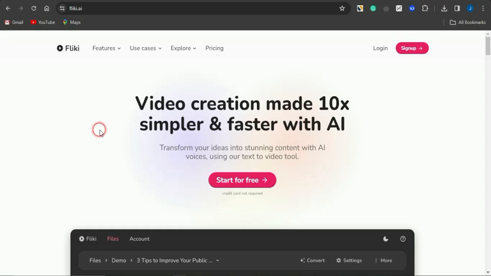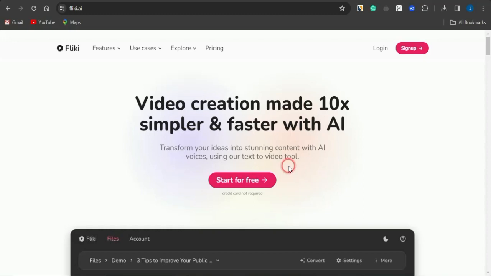And since we're actually going to be utilizing YouTube, we could generate videos on any niche of our choice. This particular AI tool is going to help us create videos 10 times faster and simpler. With the help of this AI tool, you can simply transform your ideas into stunning content with AI voices utilizing the text to video tool.